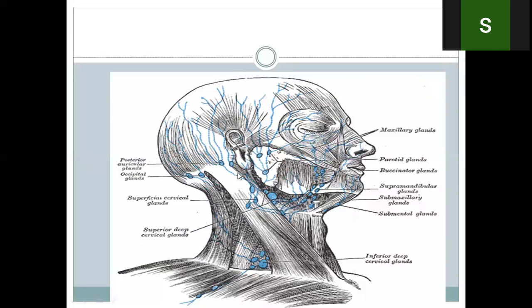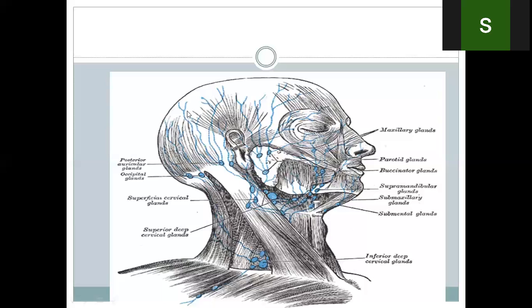Okay, then we have the post-auricular nodes. These are called retroauricular, postauricular, or the mastoid nodes. It has three names. These nodes are present over the mastoid bone of the temporal bone. Okay? So they are behind the ear. That's why they are called retroauricular or postauricular. So these nodes drain the posterior part of the skull.